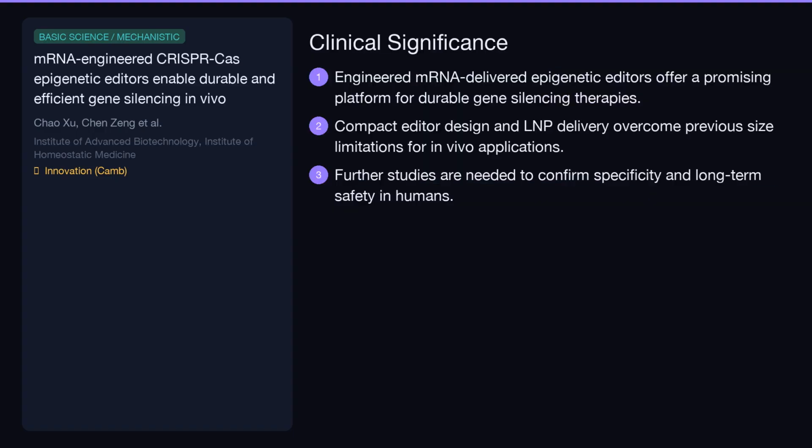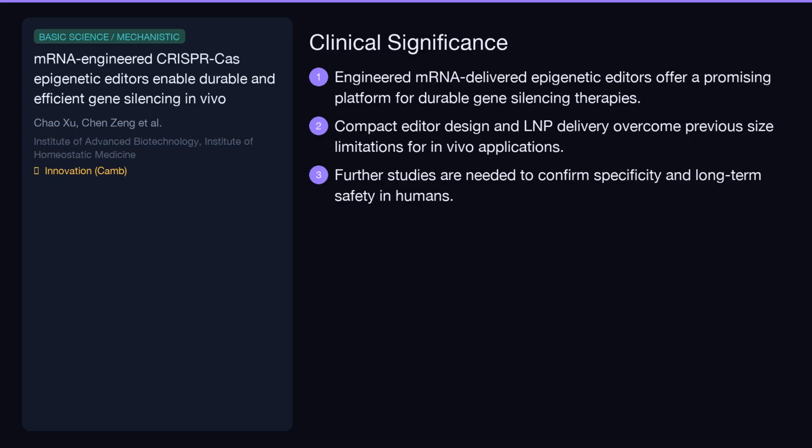This study establishes a powerful new platform for developing gene therapies. By engineering compact, mRNA-based epigenetic editors delivered via LNPs, the researchers have overcome significant hurdles in getting these tools into the body. This approach holds great promise for durable and precise gene silencing. While these findings in mice are exciting, further research will be crucial to validate the specificity and long-term safety before